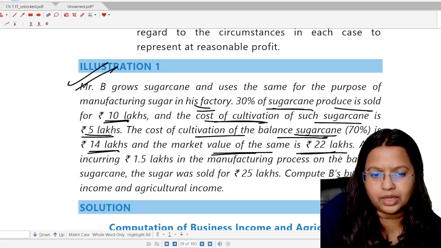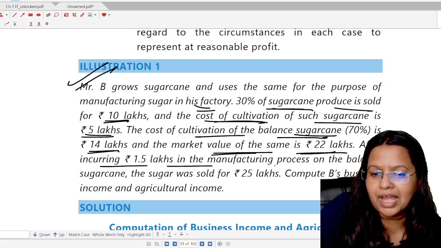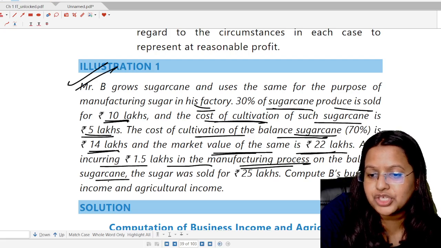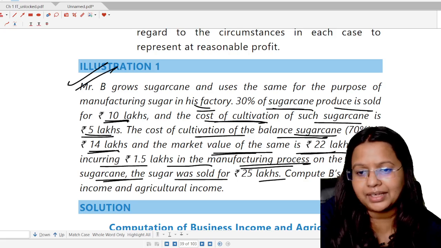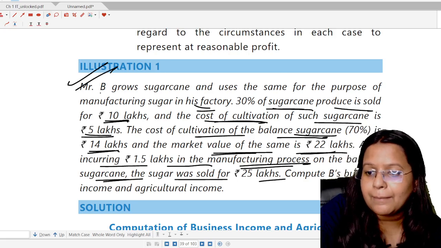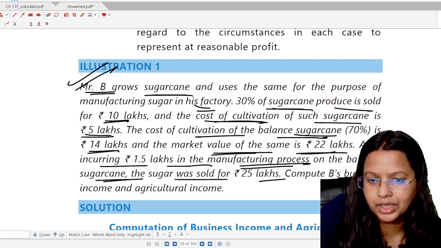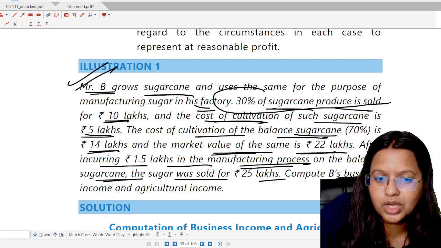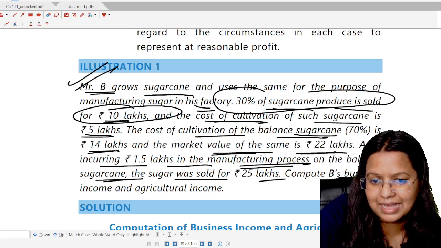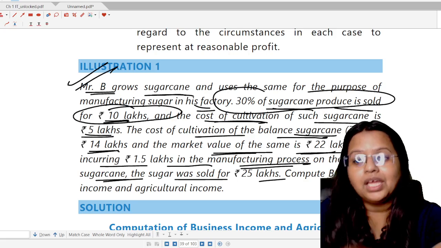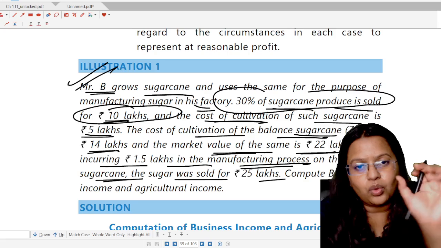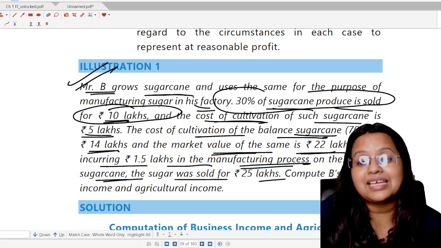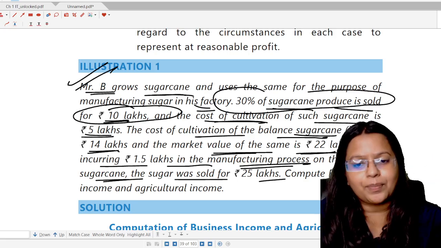Now, after incurring rupees 1.5 lakhs in the manufacturing process on the balance sugarcane, the sugar was sold for 25 lakhs. Compute B's business income and the agricultural income. It means when Mr. B grows the sugarcane, 30% of the sugarcane produced is sold for rupees 10 lakh. It means Mr. B grows the sugarcane and sells it in the market for rupees 10 lakh. Okay, that is a simple logic here, that he sold it completely for rupees 10 lakh.